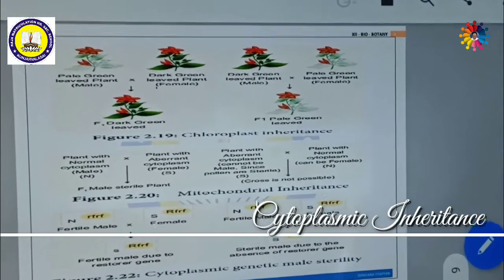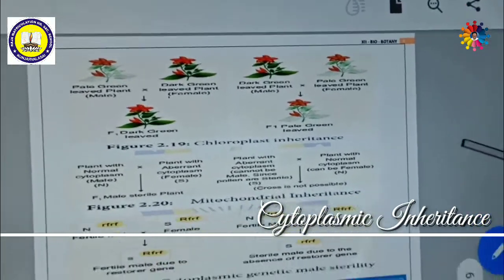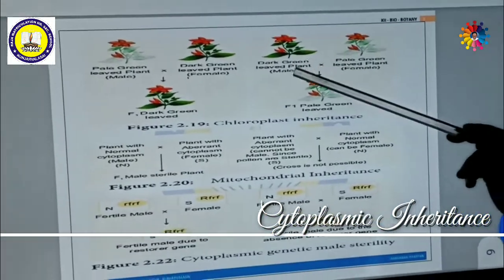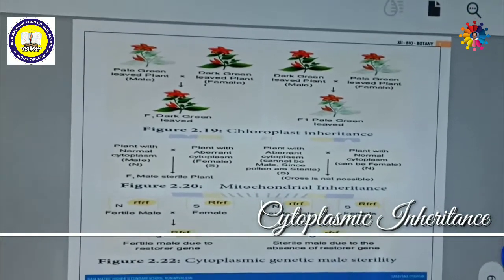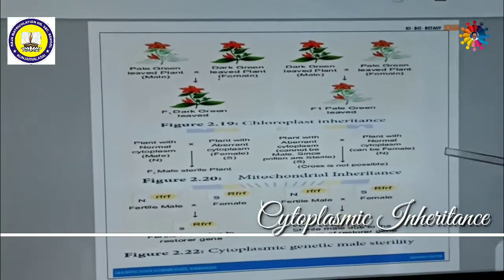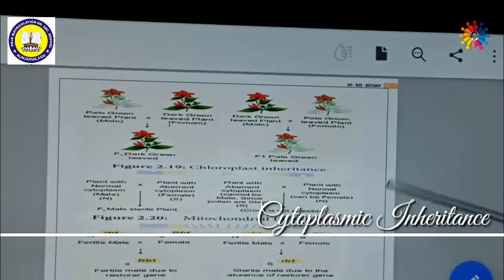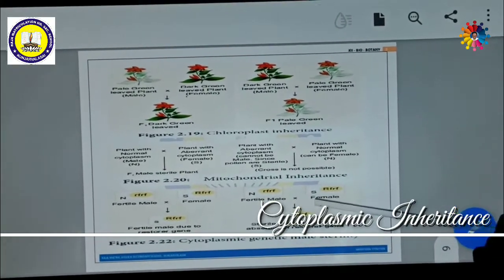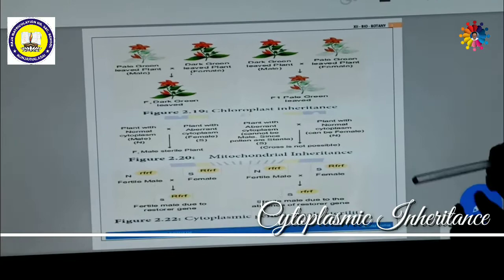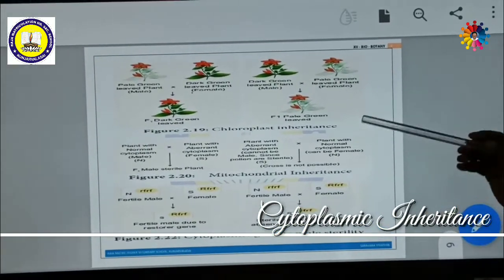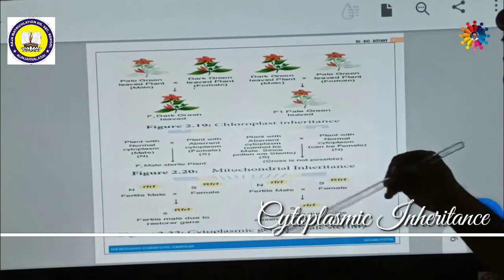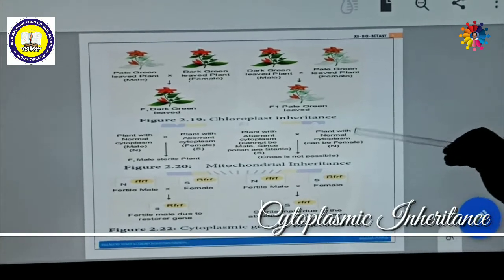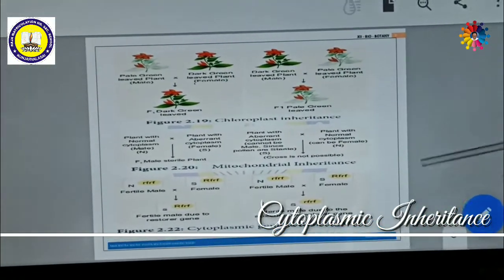Now we are going to discuss another concept called extra chromosomal inheritance, or extra nuclear inheritance, or cytoplasmic inheritance. All are the same. What do you mean? Usually, inheritance of genes is determined by the genes present in the nucleus. This follows Mendelian law. But what I am going to discuss today is entirely different from Mendelian law. That means this is not Mendelian inheritance.